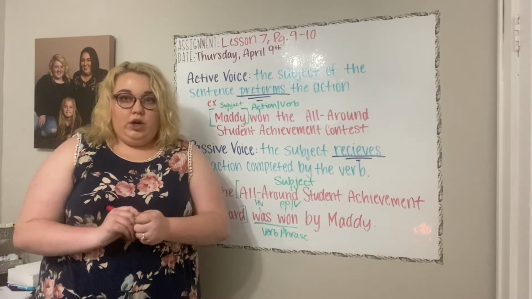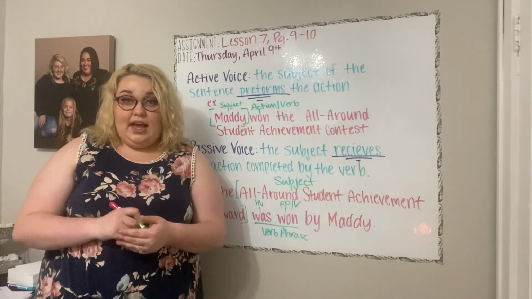So we're going to take a look at the guided practice together now. For 8th grade, we're just going to take a look at the practice questions. Ignore where this is because I messed up the first time that I was recording it. Up here is what we went over on the board together. So what we're going to do is just the guided practice together. If you read the directions for the guided practice, it says underline the simple subject in each sentence, then write A for active and P for passive to identify the voice of each sentence.